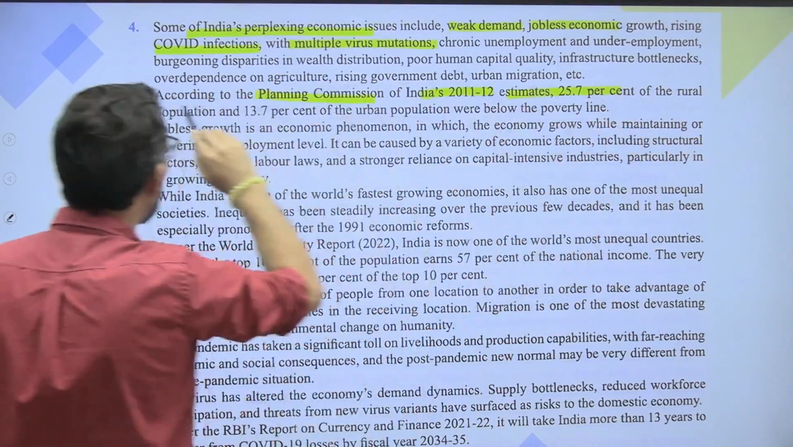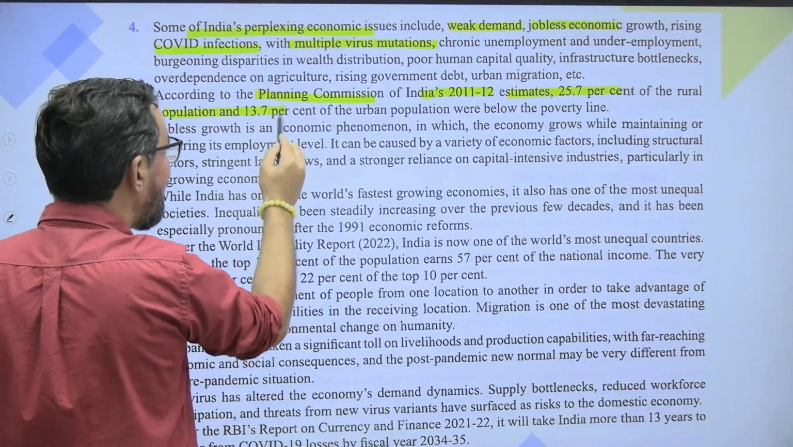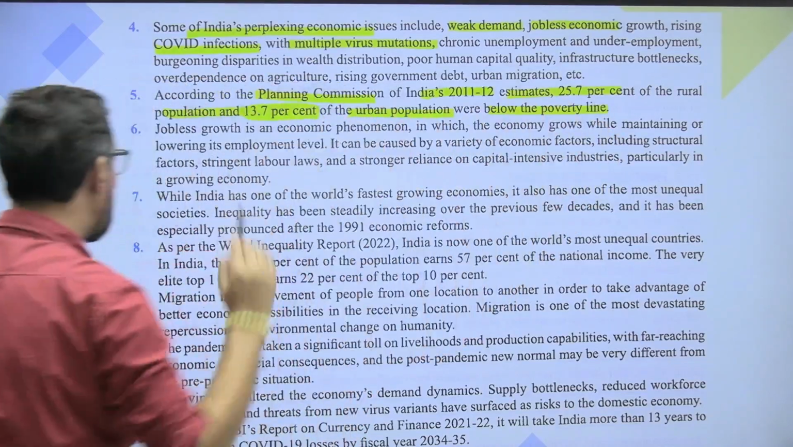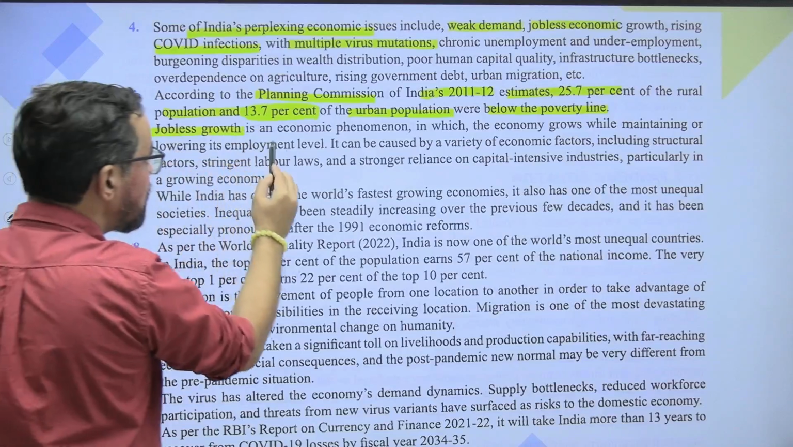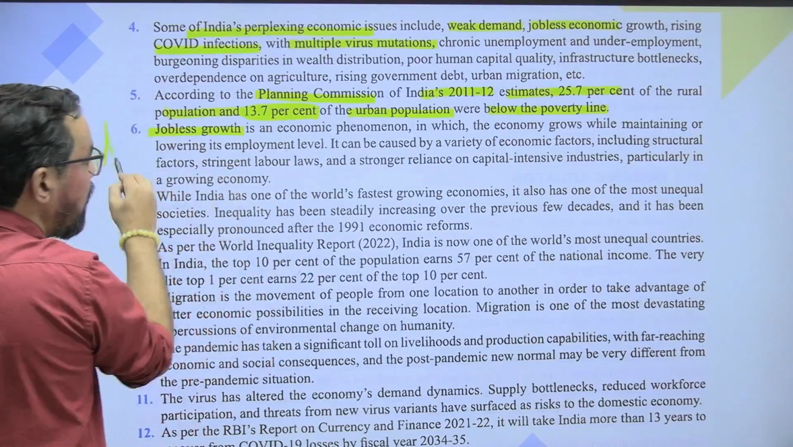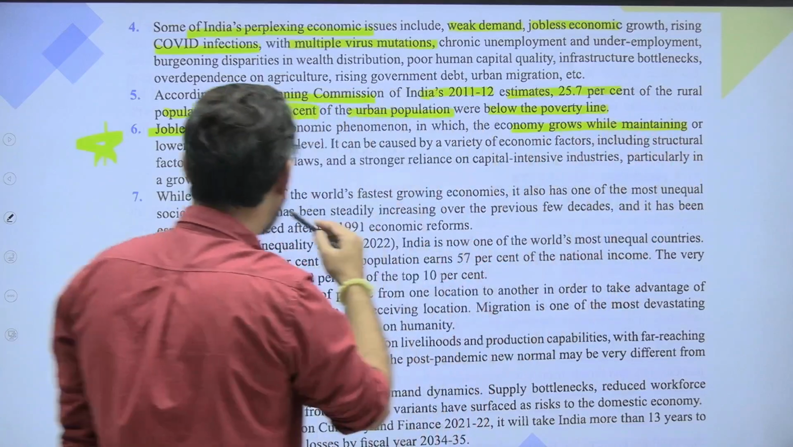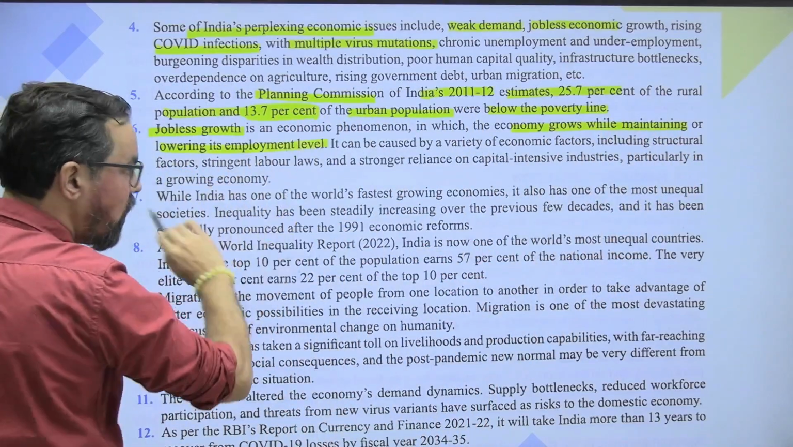According to the Planning Commission of India 2011-12, 25.7% of the total rural population and 13.7% of urban population was below the poverty line. Jobless growth is an economic phenomenon in which the economy grows while maintaining or lowering the employment level.